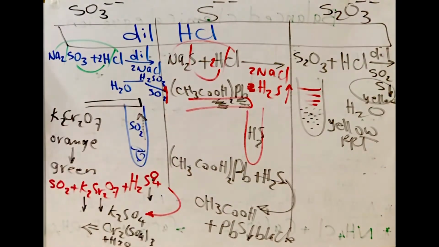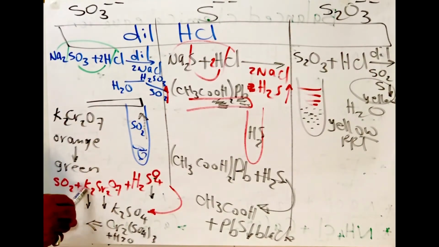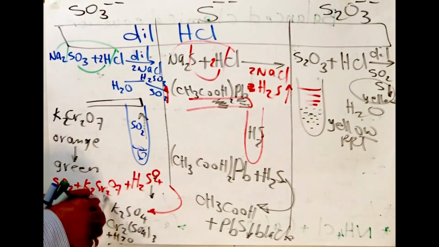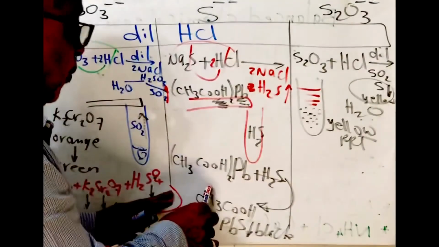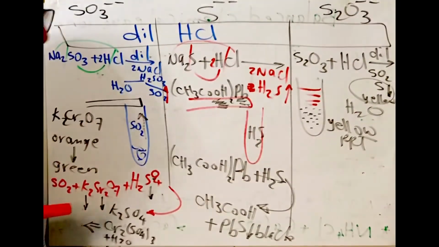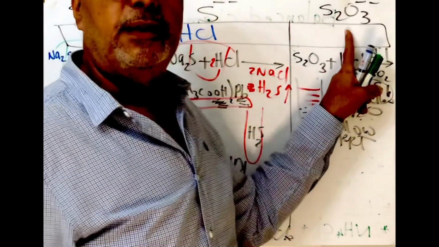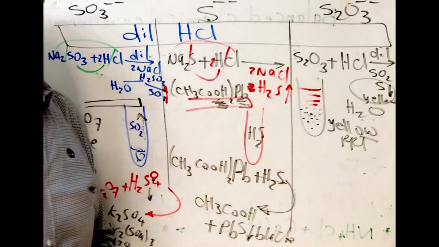To make a confirmatory test for each one of them, first one, by using AgNO3, silver nitrate, it will produce white precipitate, changing into black. Sulfide will form with silver nitrate black precipitate directly. The third one, thiosulfate, removes the color of iodine solution.